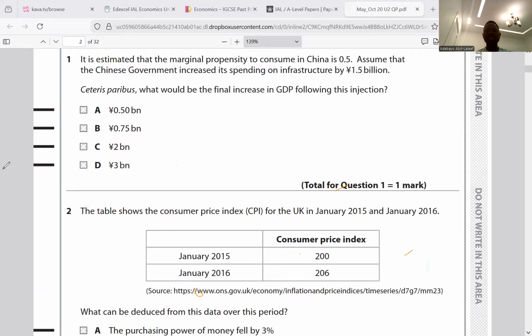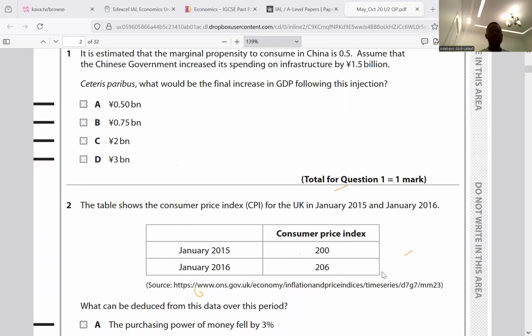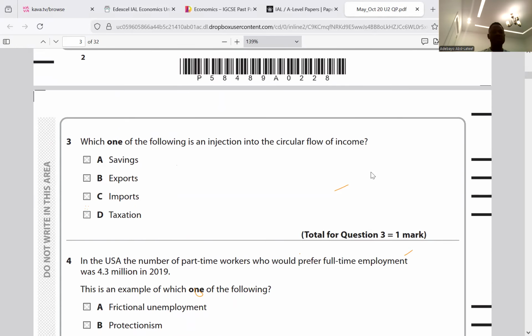So for question 3, it is A. Question 3 is A, injection. So go to question 4.